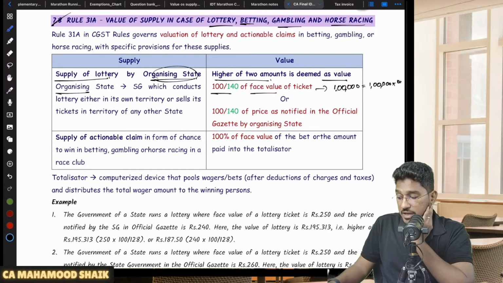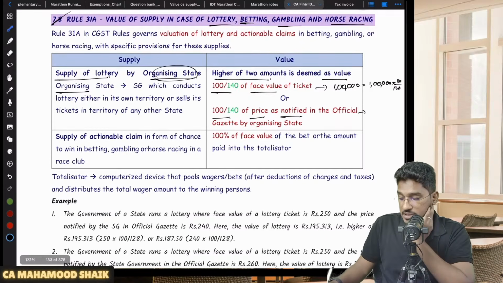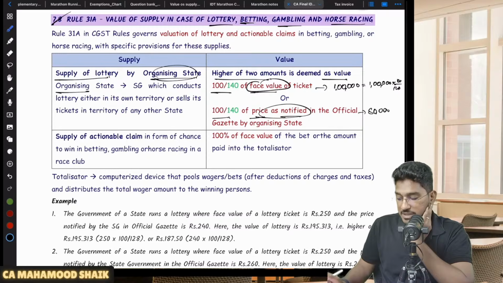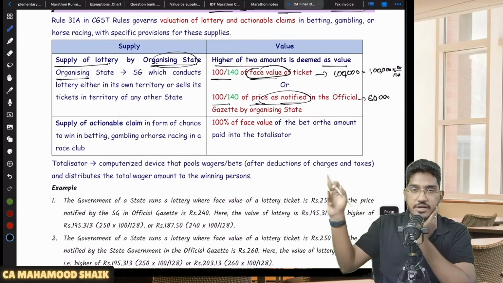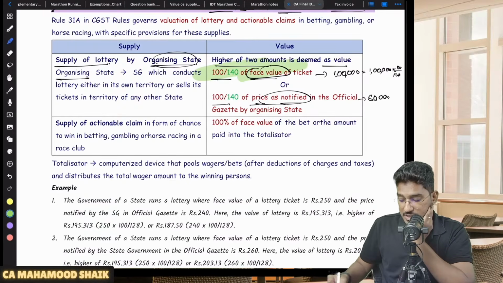1 lakh into 100 divided by 140, or 100 divided by 140 of the price as notified in the official gazette by the organizing state. Let us say the price notified is 80,000 rupees only. So first, in case of supply of lottery tickets by the organizing state, you have to find out two values, either face value or price as notified by the state, whichever is higher. That amount will be considered as inclusive of GST, and you have to do a reverse calculation into 100 divided by 140.